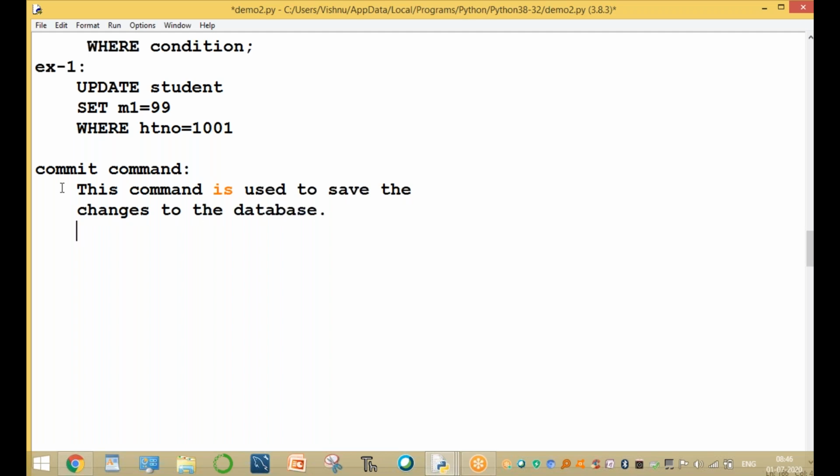It is a very important command. The syntax is just commit, without any argument, to save the changes.